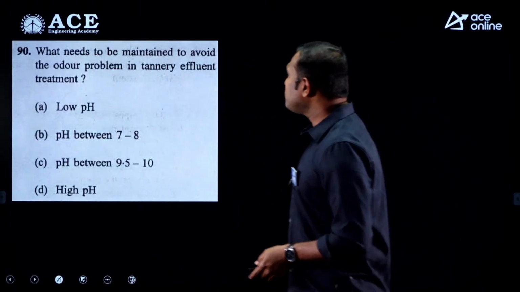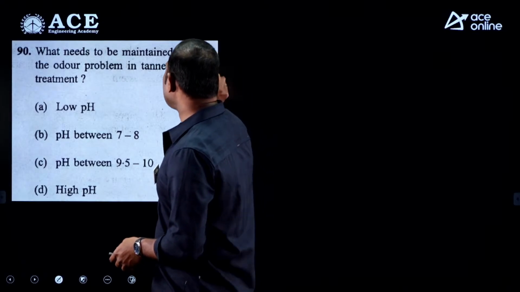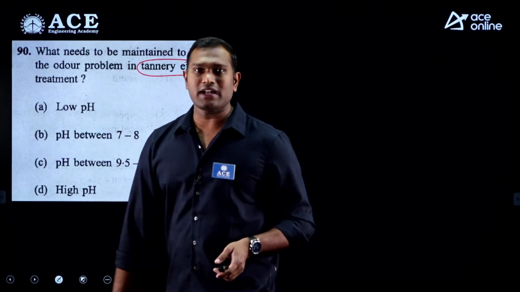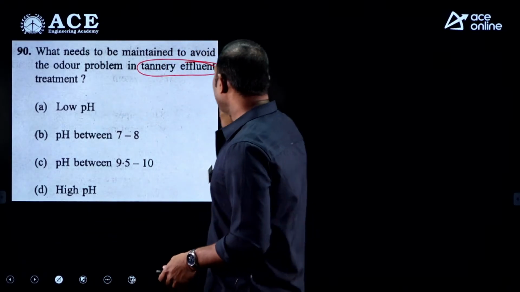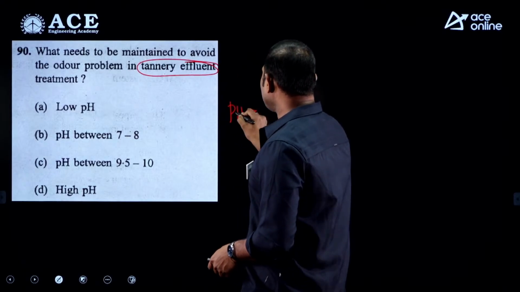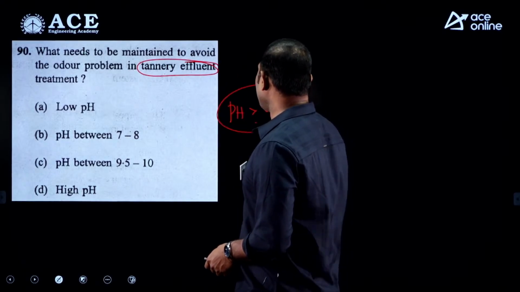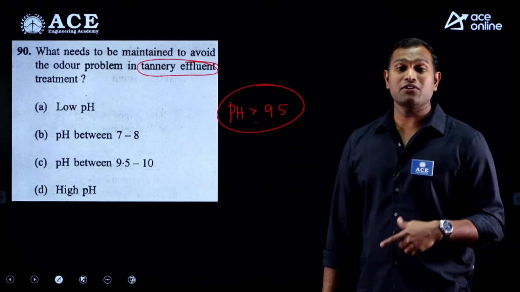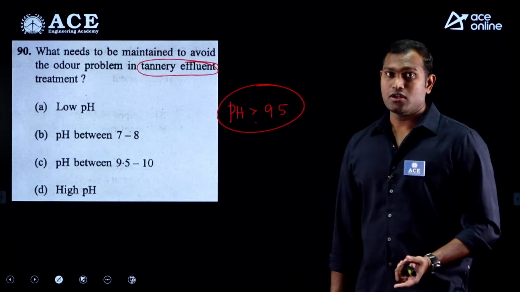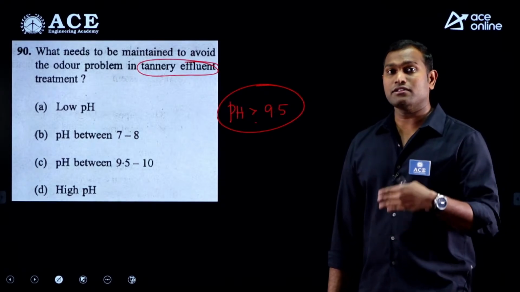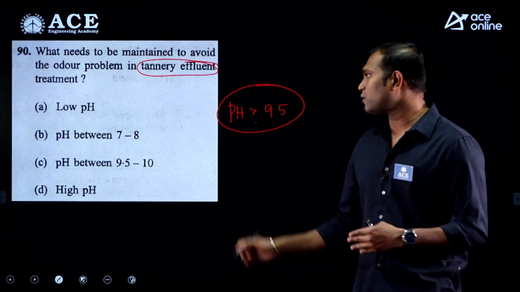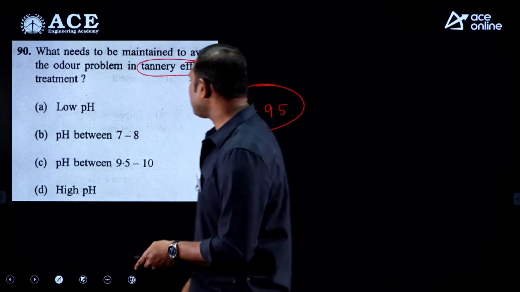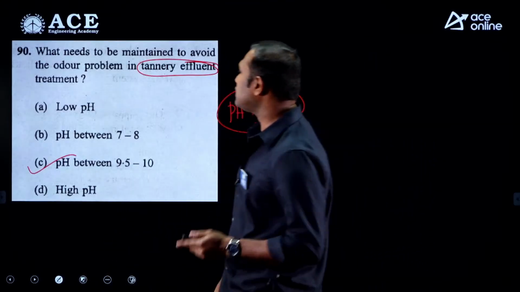Next, what needs to be maintained to avoid the odor problem in tertiary effluent? In the case of tertiary effluent, we always need to maintain the pH value more than 9.5. Why? If the pH value is less than 9.5, hydrogen sulfide gas will be released. So to prevent the release of hydrogen sulfide gas, we have to maintain pH greater than 9.5. So the correct answer is option C.